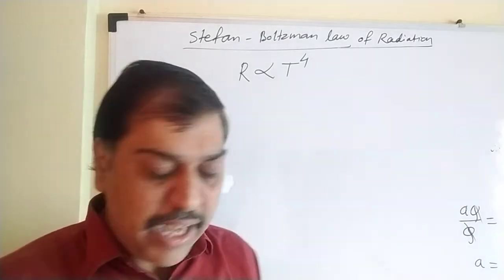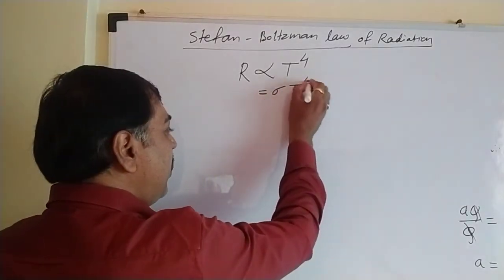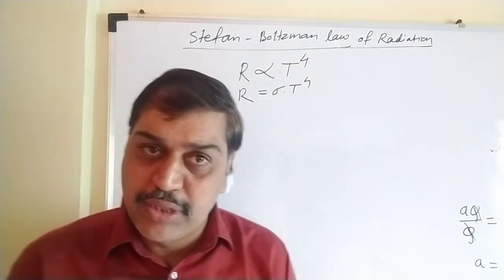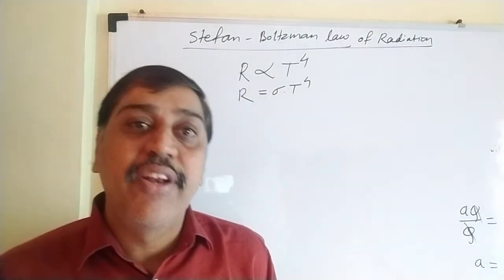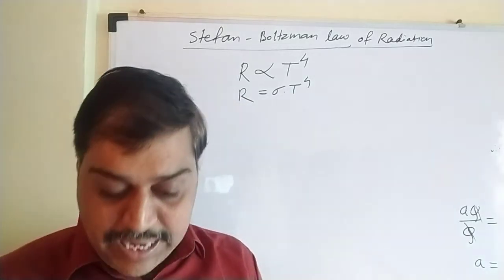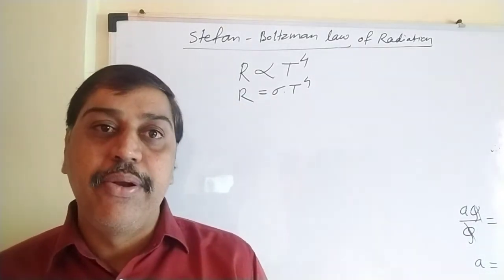Now here we can remove this proportionality sign. You can write this as an equality: R equal to sigma into T to the power 4, where sigma is a constant of proportionality. It is said to be Stefan's constant. Its value is given as 5.67 into 10 raised to minus 8 joule per meter square per second per Kelvin to the power 4.